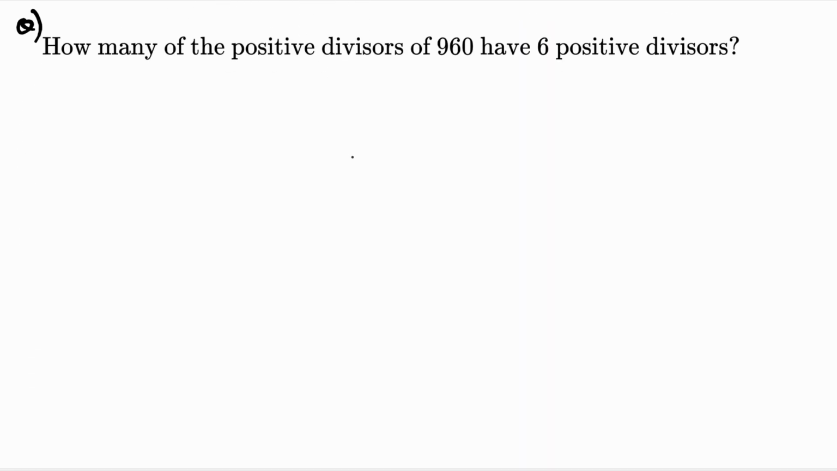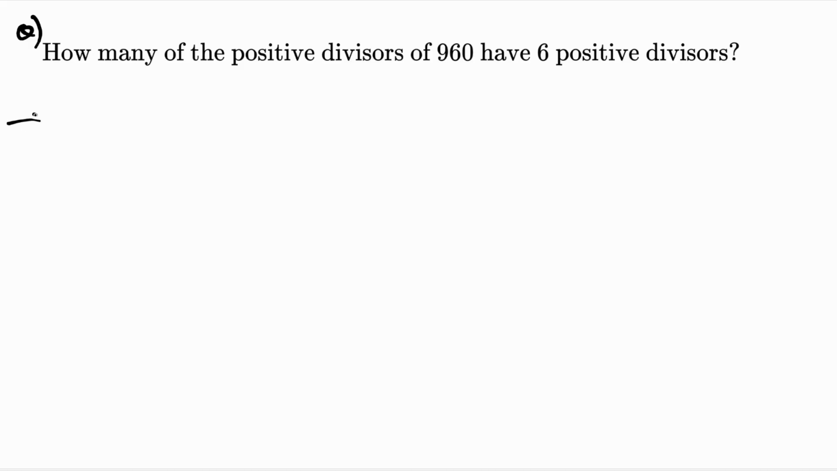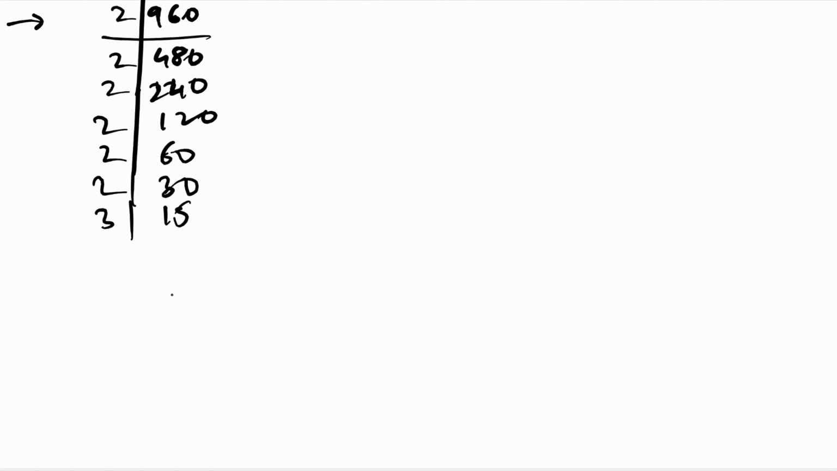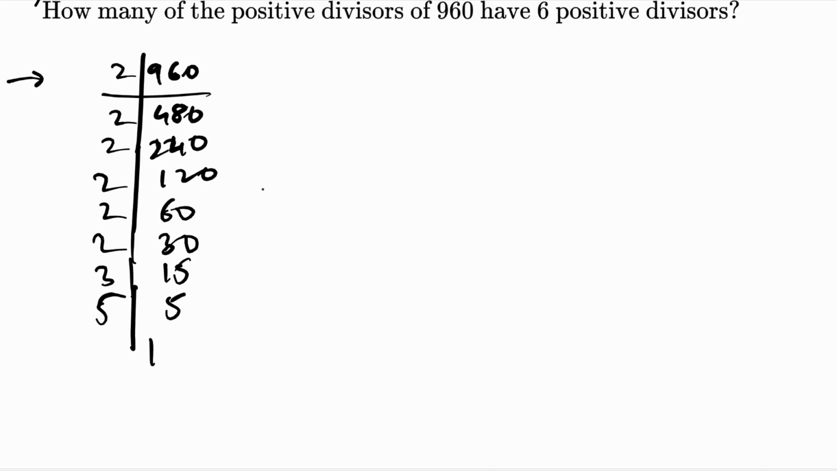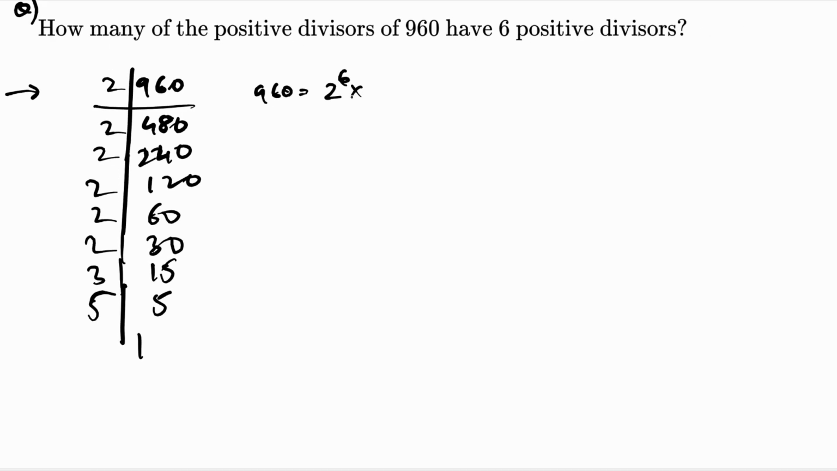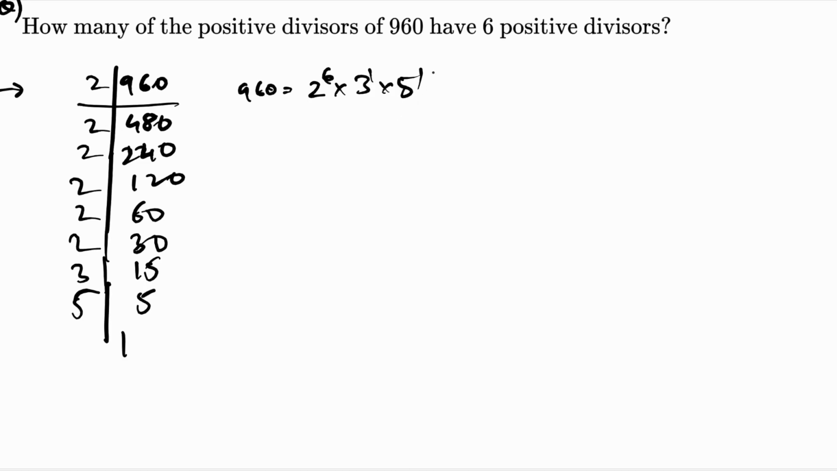The next question is how many of the positive divisors of 960 have 6 positive divisors themselves? Firstly, writing the prime factorization of 960: it's 2 into 480, 240, 120, 60, 30, and then 15, and then 3 times 5. So the prime factorization of 960 is 2 raised to 6 times 3 raised to 1 times 5 raised to 1. So I have to find the positive divisors of 960 which have 6 positive divisors themselves.